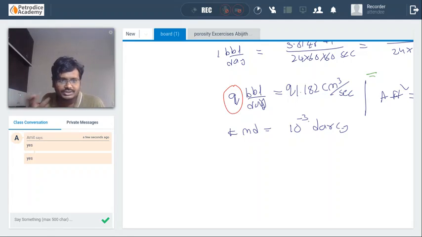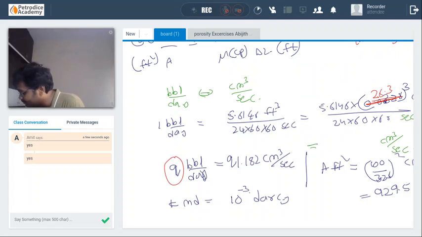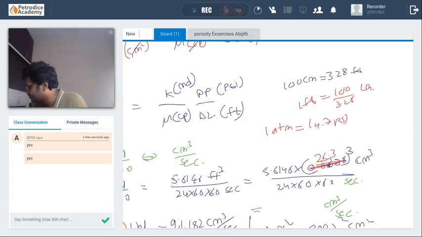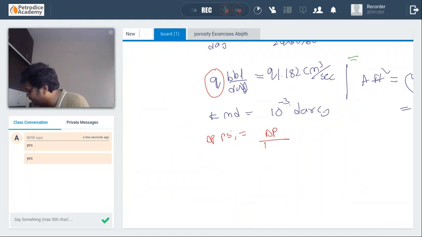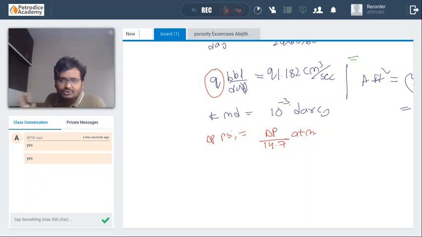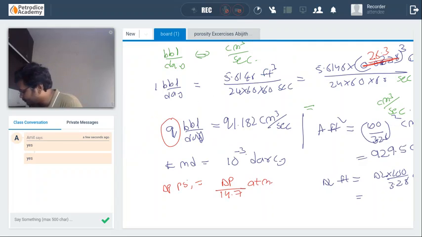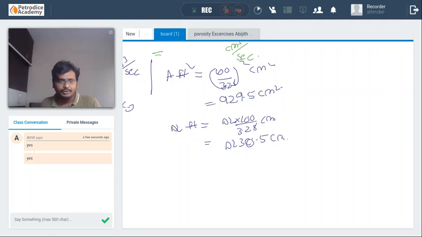You don't have to change the centipoise units, that is the viscosity units, whereas you need to change the delta P PSI. 1 atmosphere is equal to 14.7 PSI, so delta P PSI is equal to delta P divided by 14.7 atmosphere. 1 feet is equal to 100 by 3.28 centimeter, that is delta L feet is equal to delta L into 30.5 centimeter.